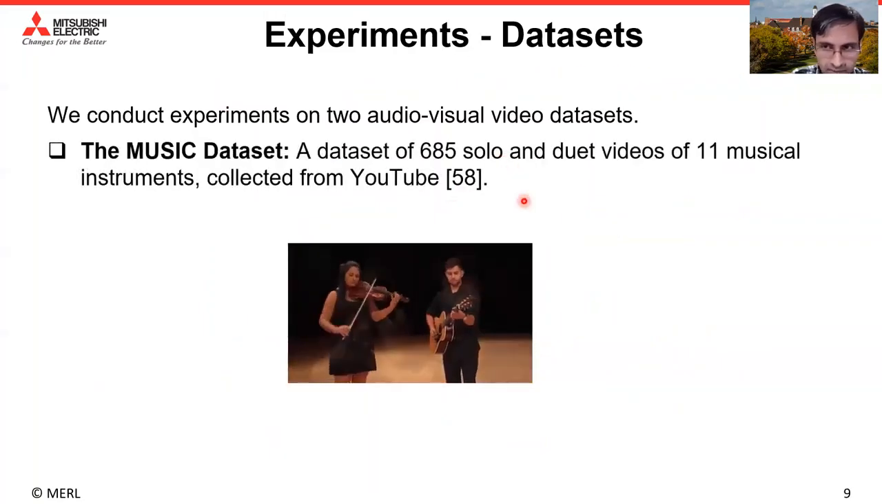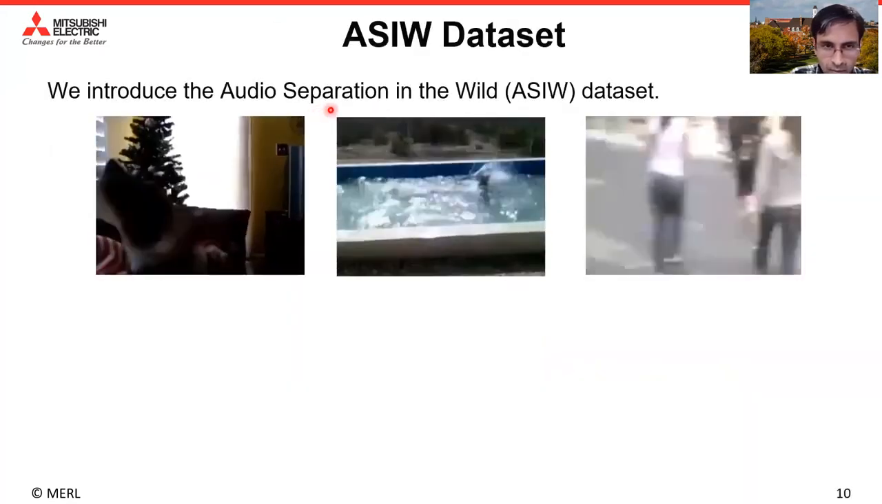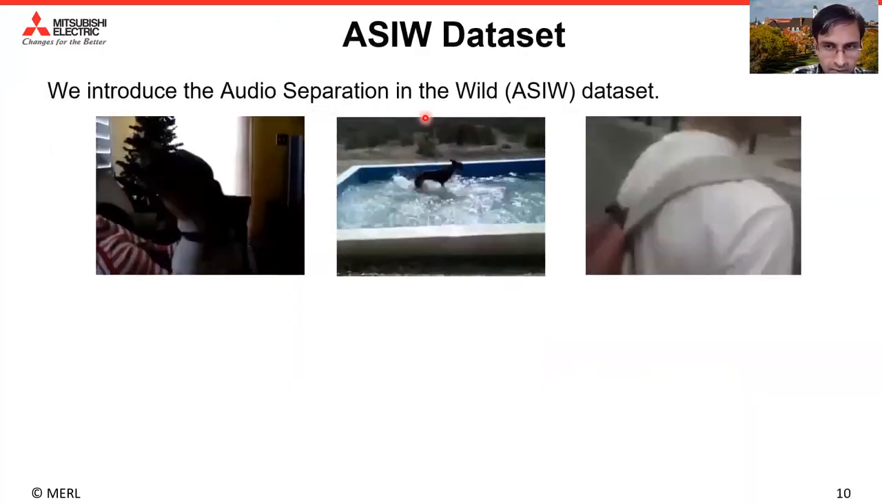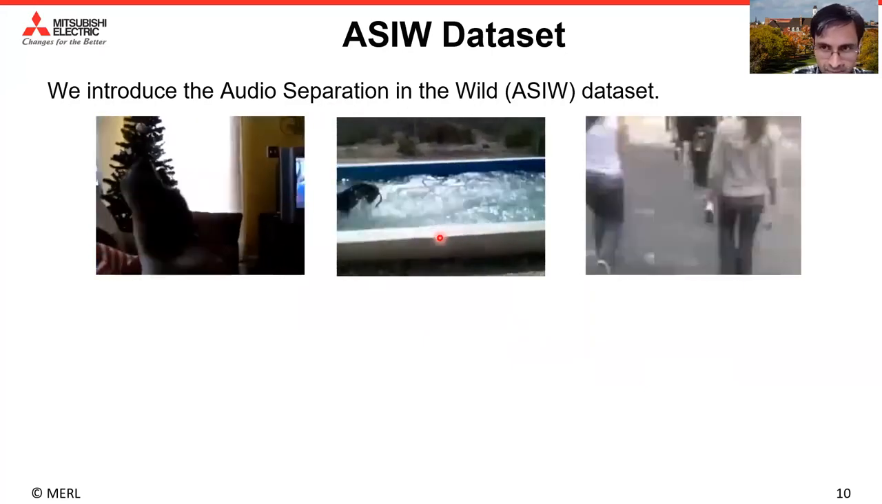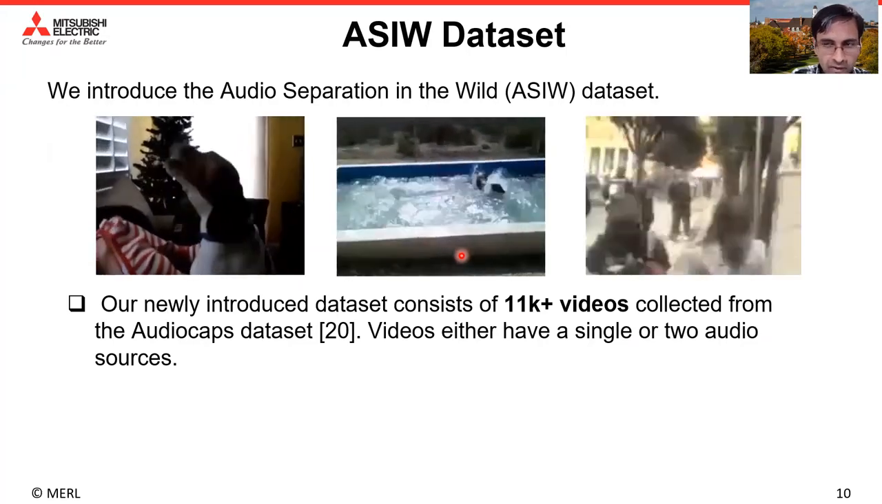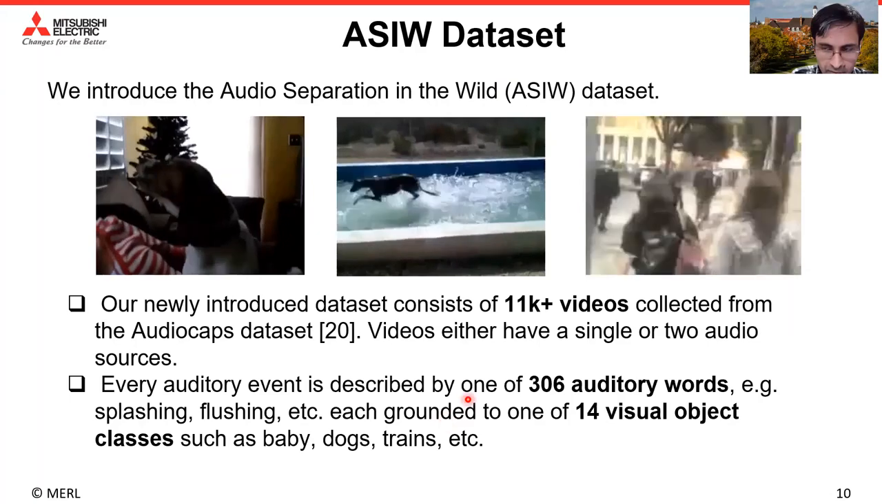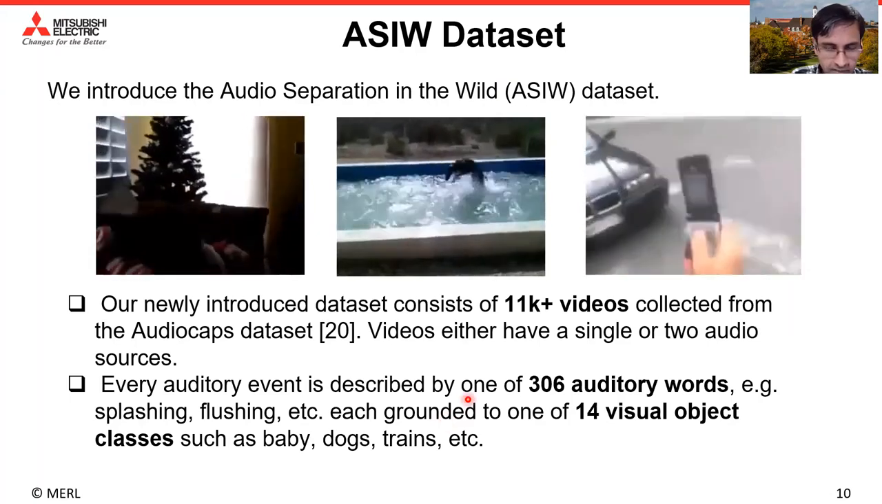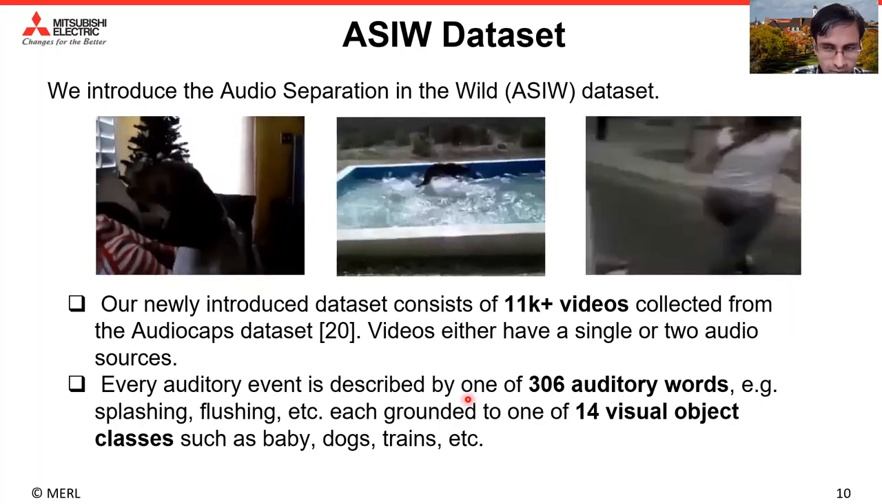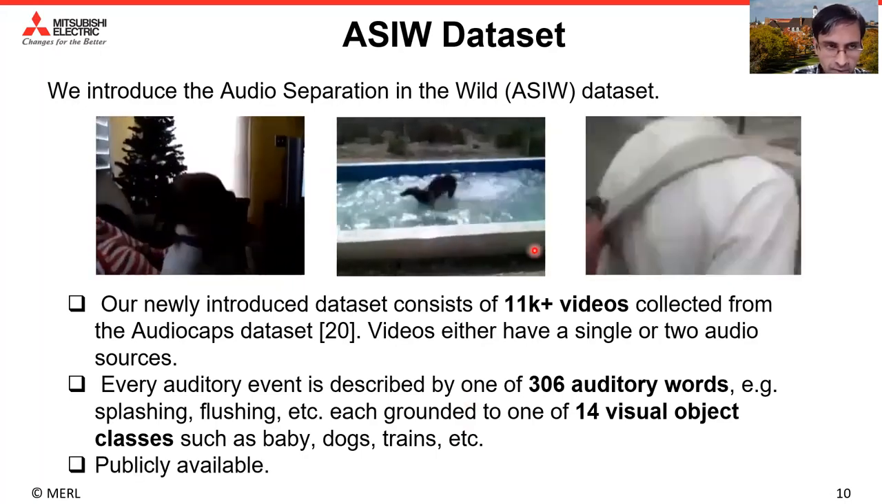The first one is the MUSIC dataset, which consists of 685 solo and duet videos of 11 musical instruments collected from YouTube. The next one is the audio separation in the wild, or ASIW, dataset, which we introduce as part of this paper. It consists of more than 11,000 videos collected from the AudioCaps dataset. Videos either have a single or two audio sources. Every auditory event is described by one of 306 auditory words and is grounded to one of 14 visual object categories. This dataset will be made publicly available.